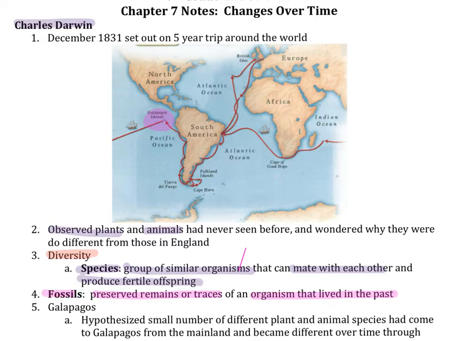Fossils were important records that he used in order to try and piece together the changes that he believed occurred over time. Fossils are preserved remains or traces of an organism that lived in the past.